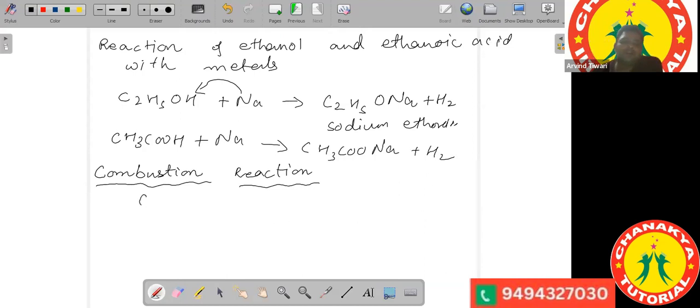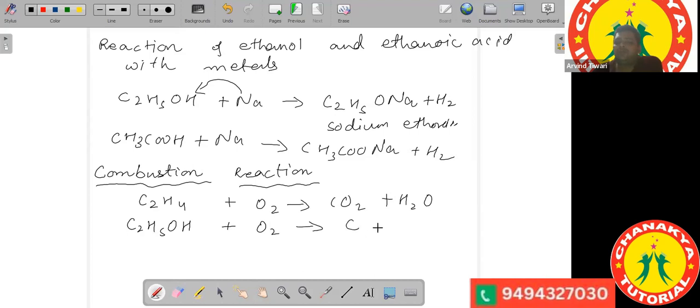So if you burn this C2H4 in presence of oxygen, you will get carbon dioxide and water. If you burn ethanol, C2H5OH, in oxygen, this will also give you carbon dioxide and water.